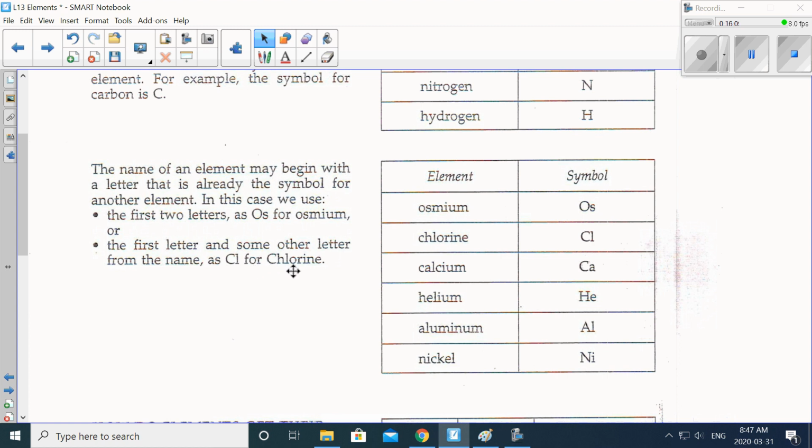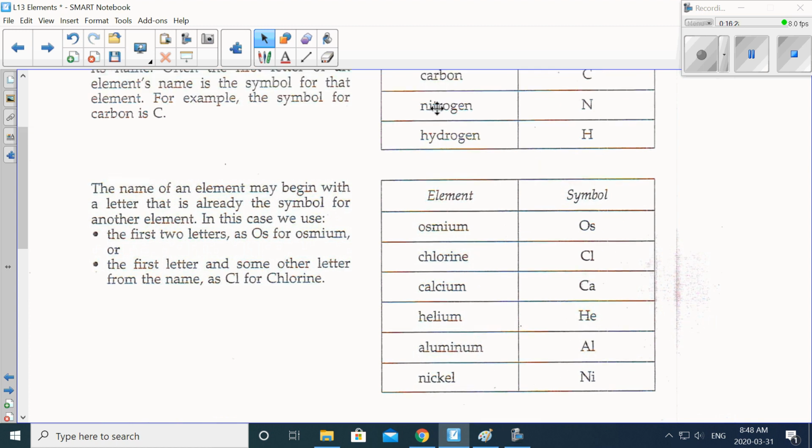So there's the C, there's the L. Everyone repeat after me as I say these names: osmium, chlorine, calcium, helium, aluminum, nickel. You'll notice that nitrogen also begins with Ni. Nickel begins with Ni. So the confusing thing is that nitrogen is N, but nickel is Ni.